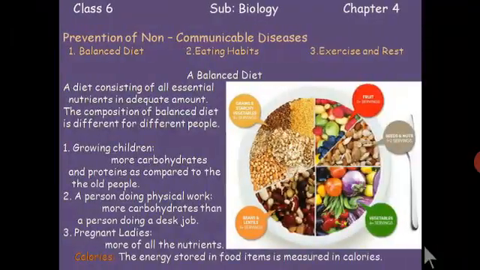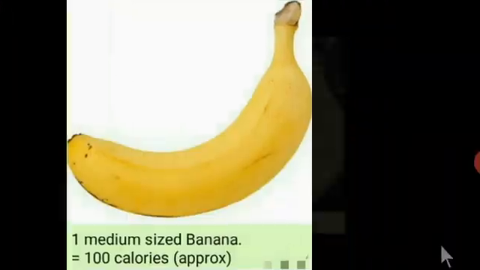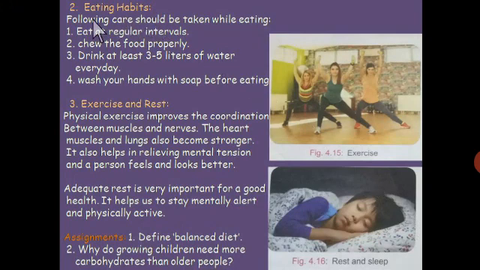Students, we have to discuss the other two subtopics, eating habits and exercise, to prevent the non-communicable diseases. Eating habits. Following care should be taken while eating. We must eat at regular intervals. For example, if we have taken breakfast at 9 a.m. today, next morning also we have to take the breakfast at 9 a.m. So there must be regular time intervals between our meals.